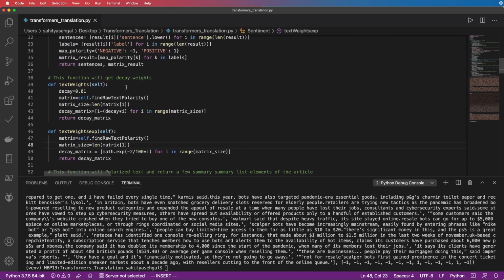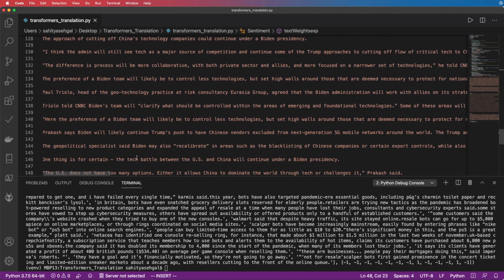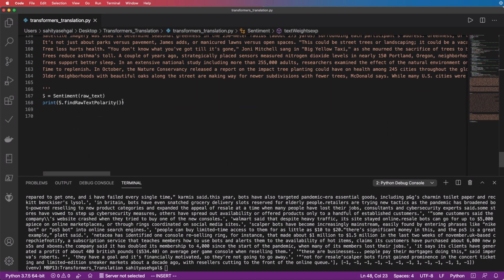All right, so for the purpose of the actual text weights, you can again use this linear function. I'm going to go ahead and use this exponential function that I created. We're going to scroll down here and run that, and you're going to see the output of that as well.